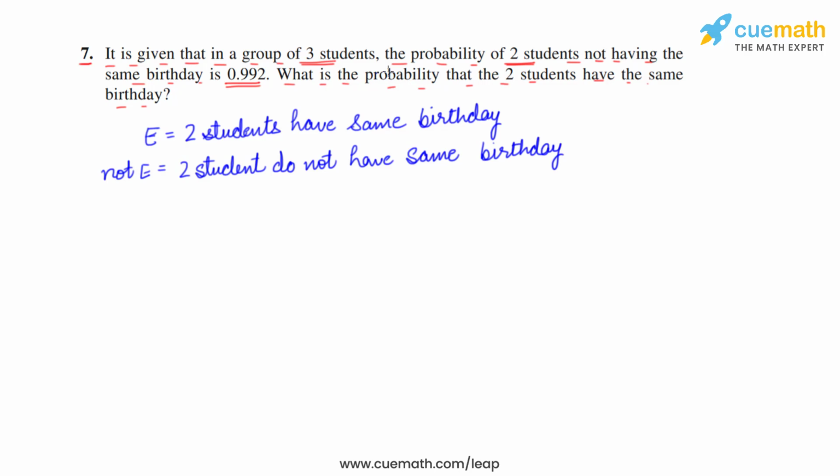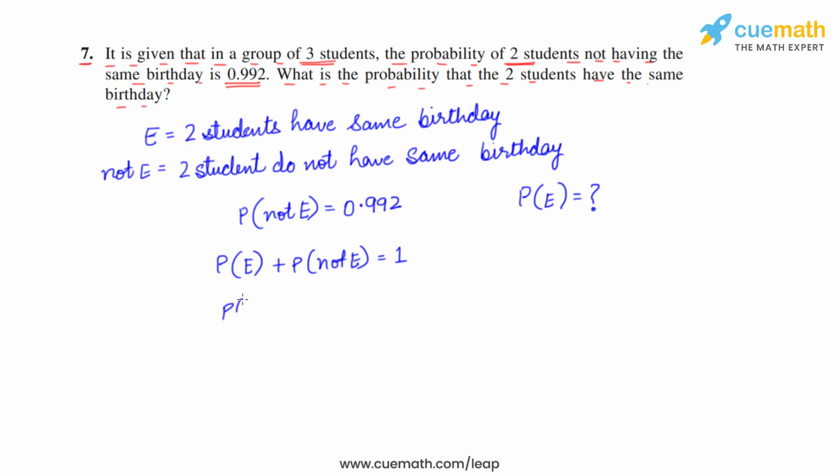and they have given the probability of 2 students not having the same birthday is 0.992. That is, the probability of not E is given, it is 0.992, and they are asking the probability of event E, that is, 2 students have the same birthday. Now we know the formula, probability of E plus probability of not E is 1. So probability of E, not E is given, so we can write